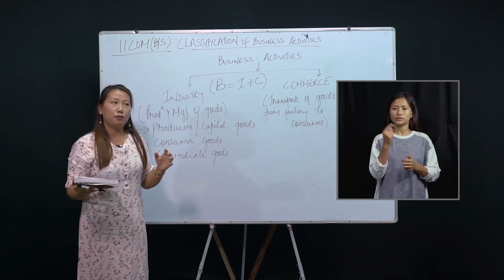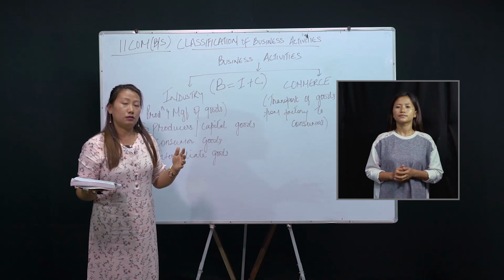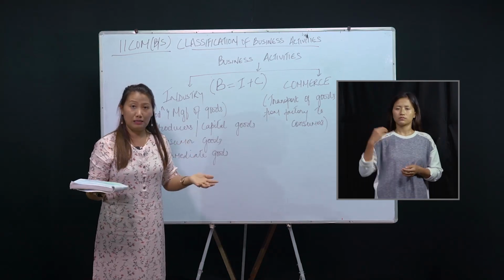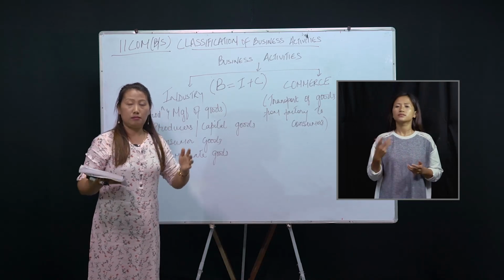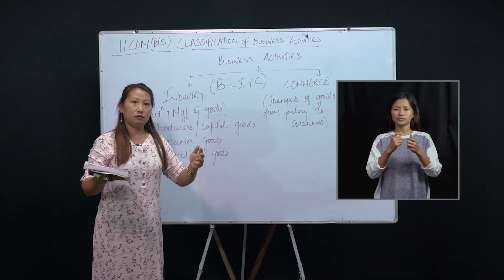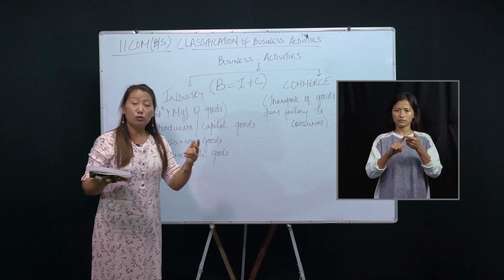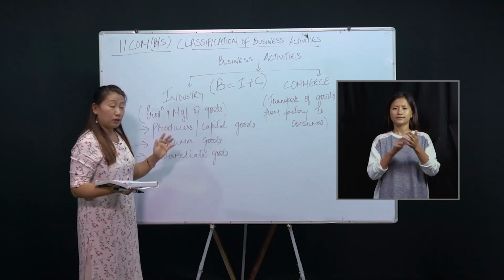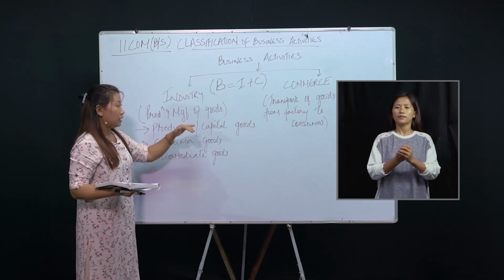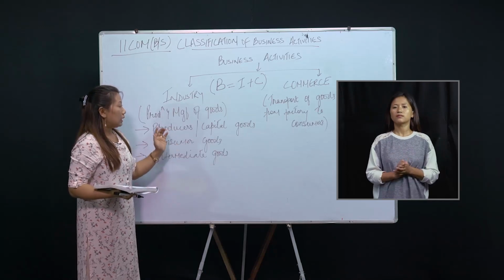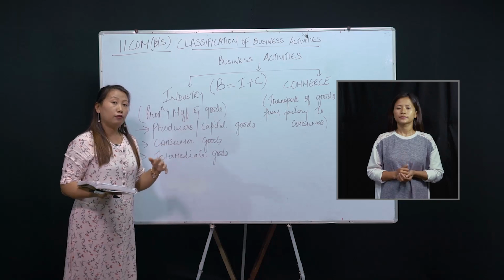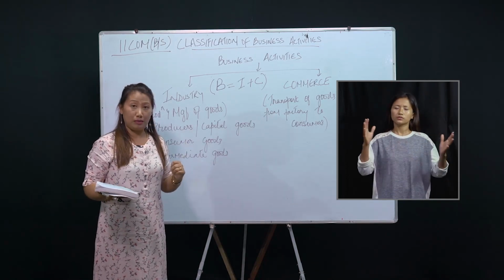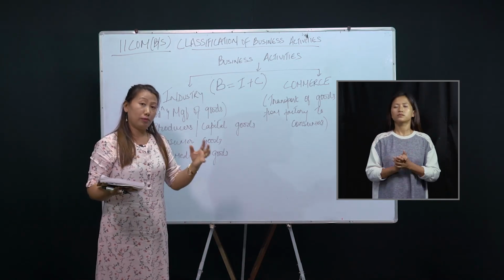For example, an entrepreneur wants to start a bakery. In order to run the bakery, what does he require? He needs machines, equipment. All those things are called producer goods or capital goods. Why are they called capital goods? Because it involves huge amounts to buy those machineries.